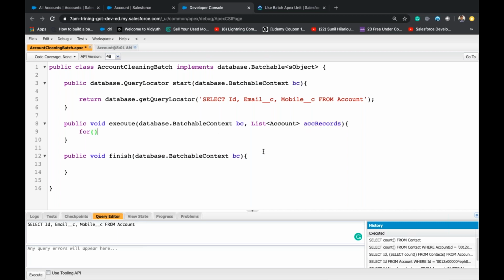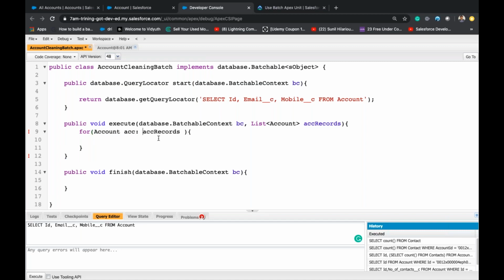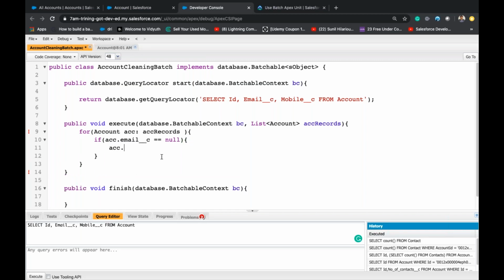So what I'll do: for account ACC colon ACC records, if ACC dot email underscore c double equal to null, then ACC dot email underscore c, let's put this e as capital, equal to, let me put na at the rate of na.com.